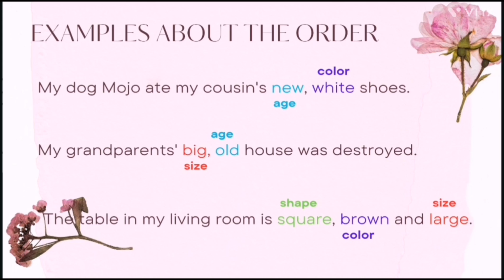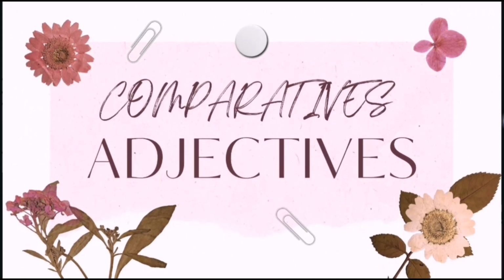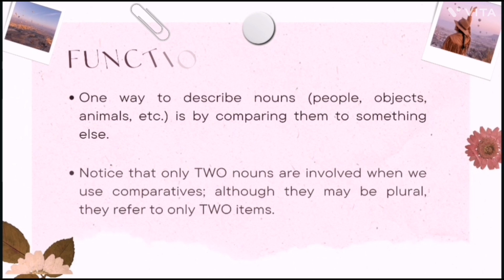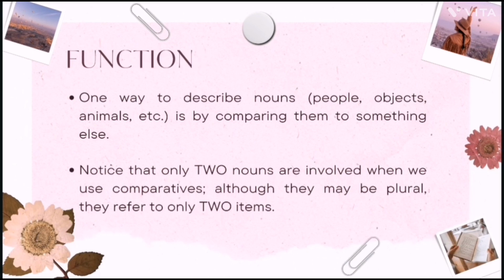Now there are two types of adjectives, and the first is comparative adjectives. Function: one way to describe nouns, people, objects, animals, etc. is by comparing them to something else. Notice that only two nouns are involved when we use comparatives. Although they may be plural, they refer to only two items.